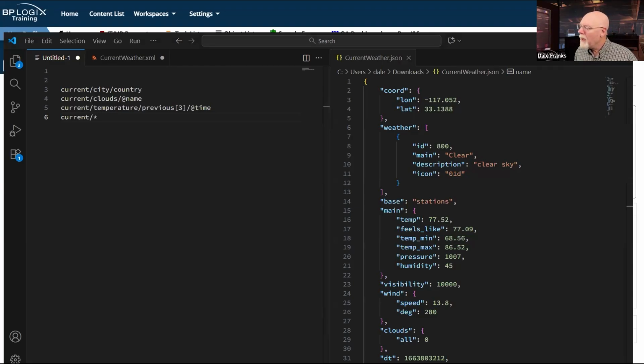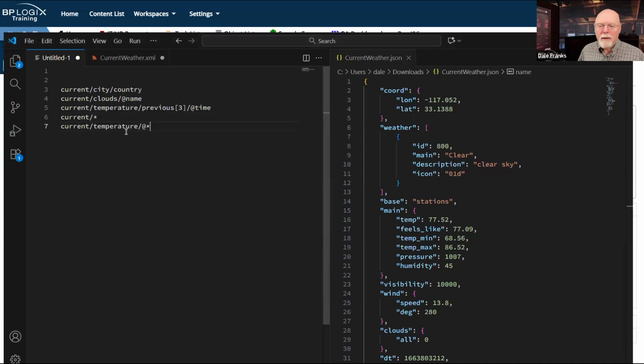I'm sorry, I'm having to copy and paste over. I might want all of the attributes for just the current temperature, right?